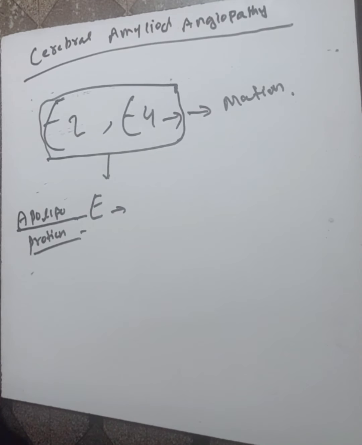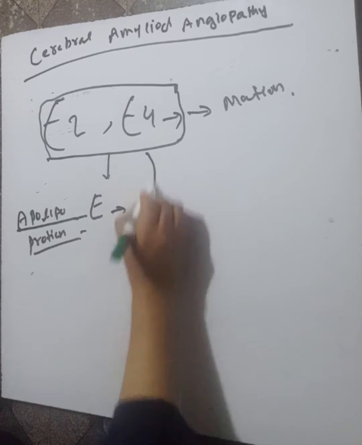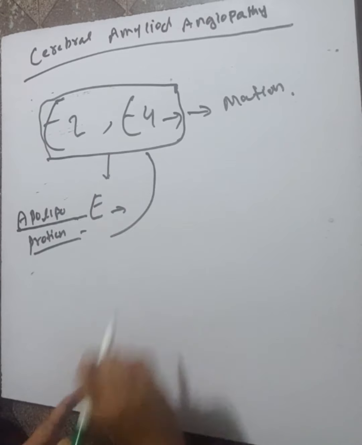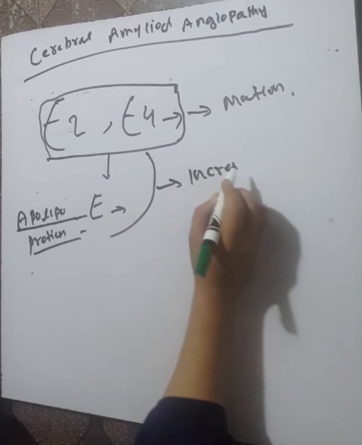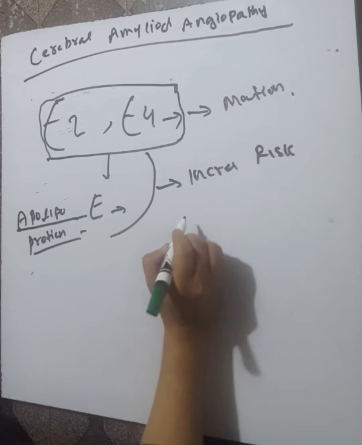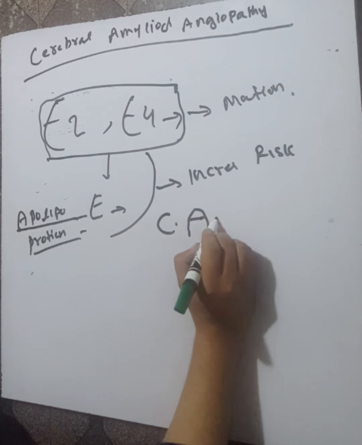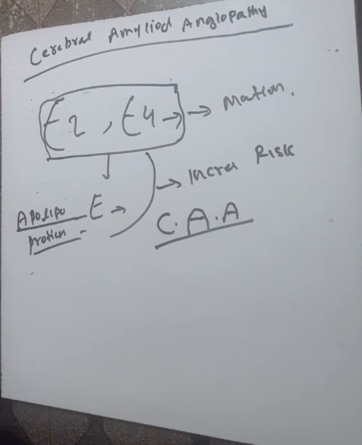They are associated with an increased risk of cerebral amyloid angiopathy when the mutation occurs.